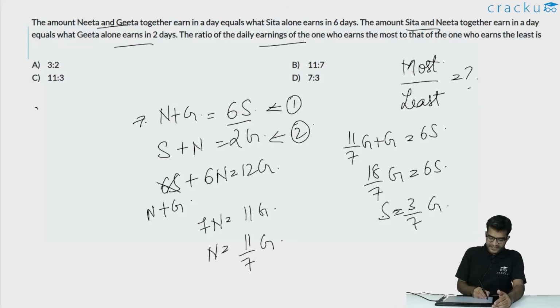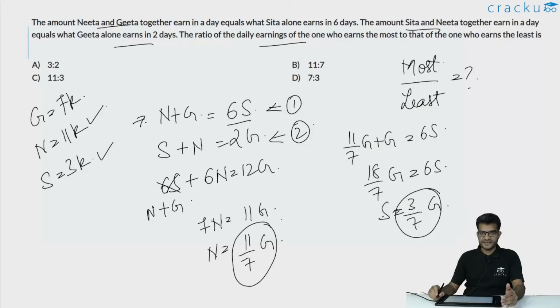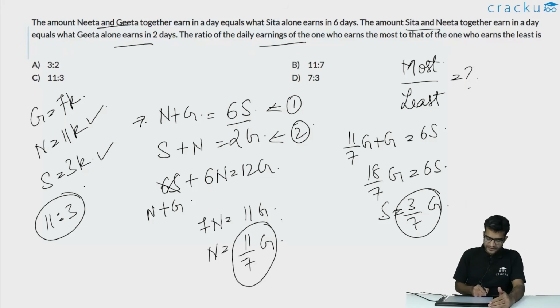So if you assume that g is equal to 7k for some value of k, the value of n will be 11k because n is 11 by 7g, and the value of s is equal to 3k because s is equal to 3 by 7g. So the highest is n and the least is s, and the ratio of n is to s is 11 is to 3. So the required answer is option C.